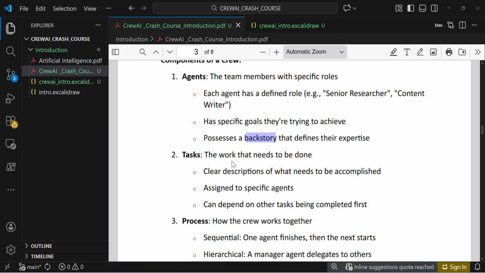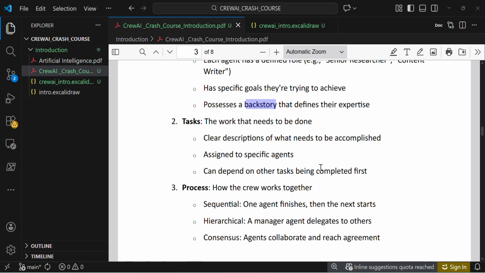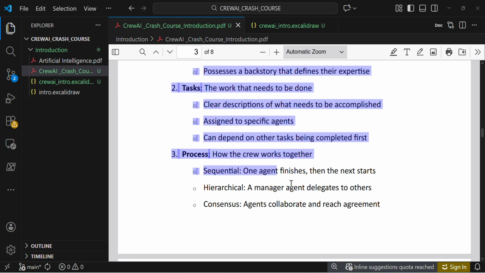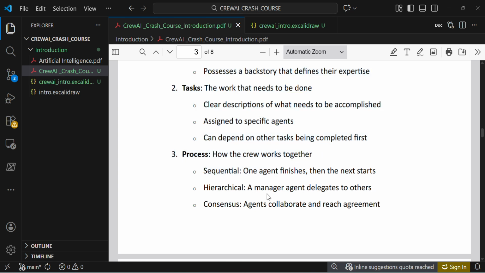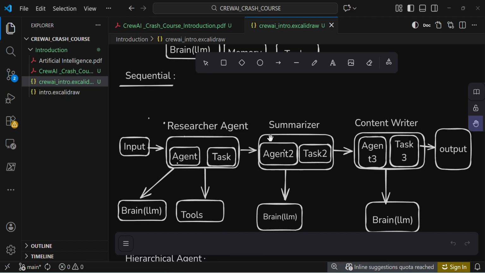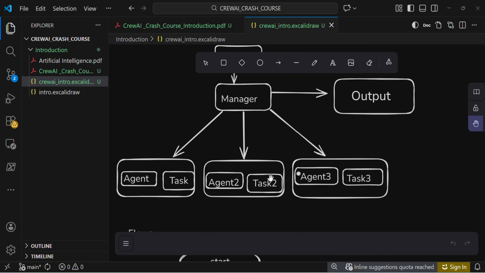Then tasks: the work that needs to be done, the expected output, the description. All these things we are defining inside the tasks. Clear descriptions of what needs to be accomplished, assigned to specific agents, and they can depend on other tasks being completed first. Then process. As we already discussed, sequential: one agent finishes, then the next starts. Hierarchical: a manager agent delegates to others, and the manager will decide which one to execute next.